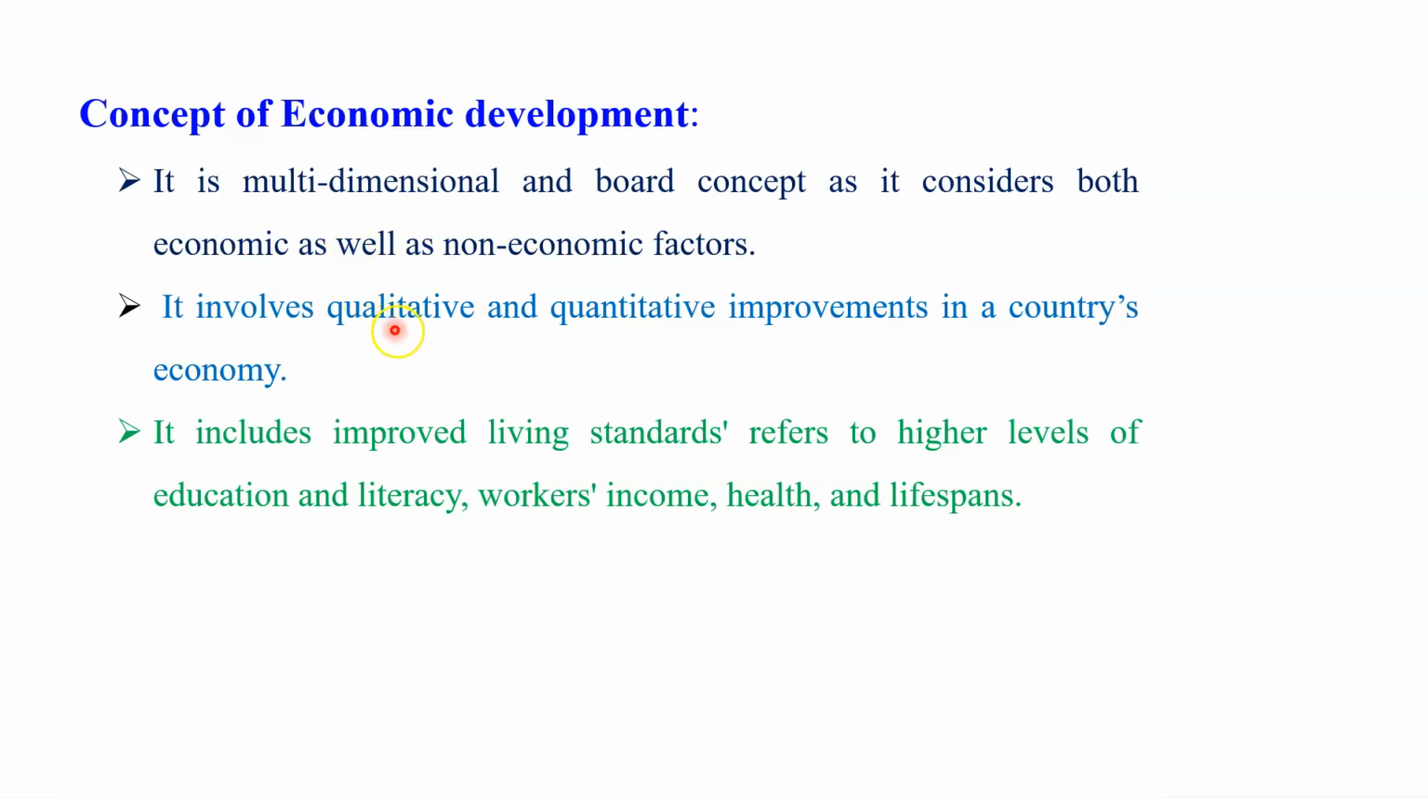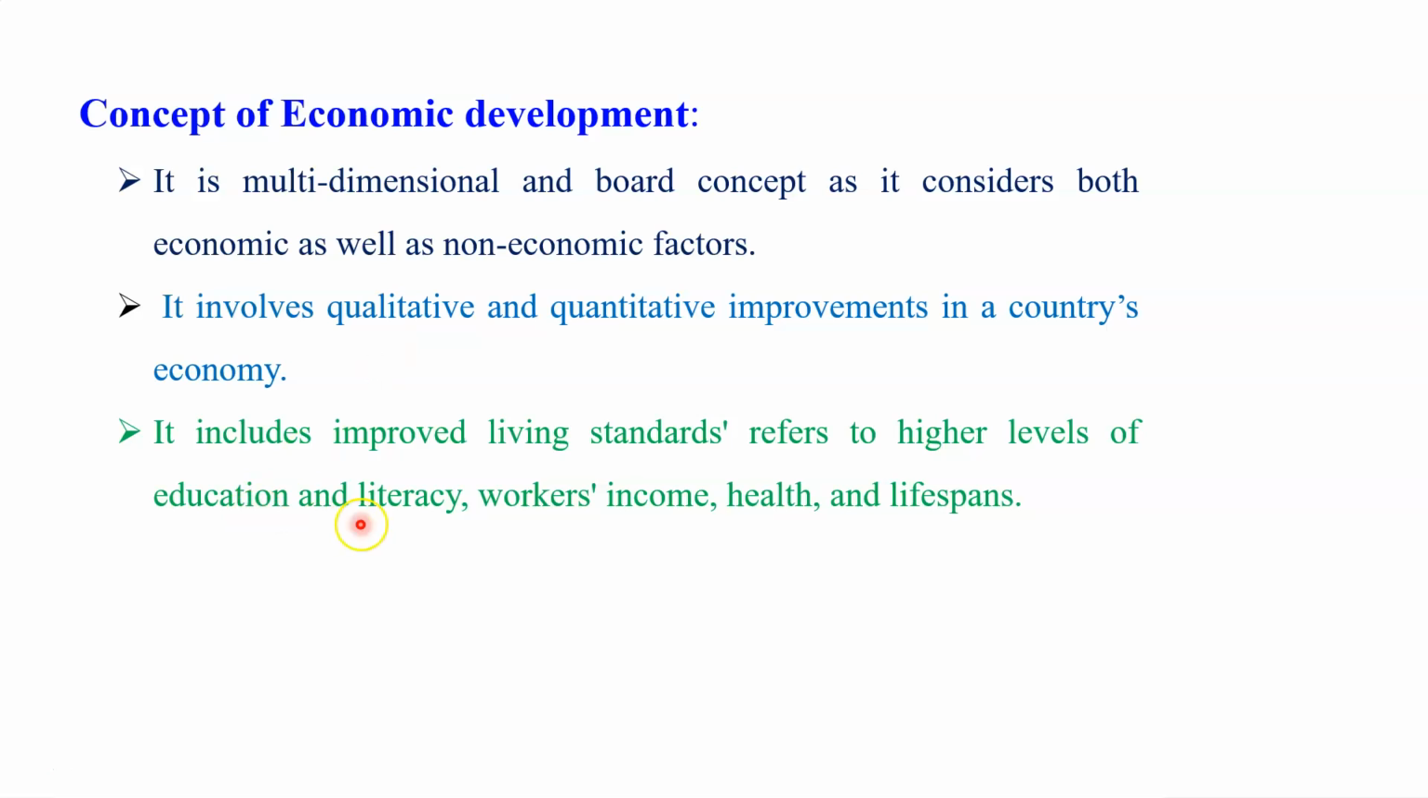It involves both qualitative and quantitative improvement in the country's economy. The qualitative is the quality of the people and the quality of the society, which is very important. Quantity is also an improvement, because there should be both improvements. The quality should increase and the quantity should increase. When both increase in a positive manner, it indicates that the economic development of that country is very good.